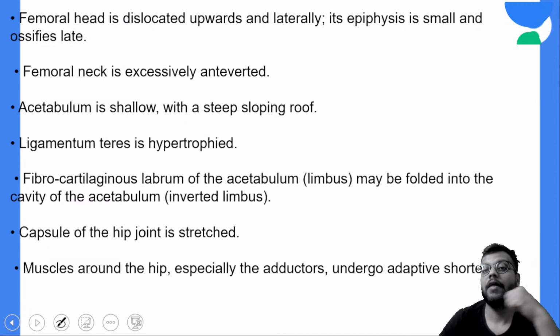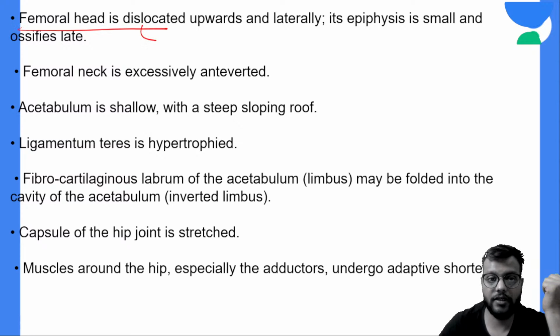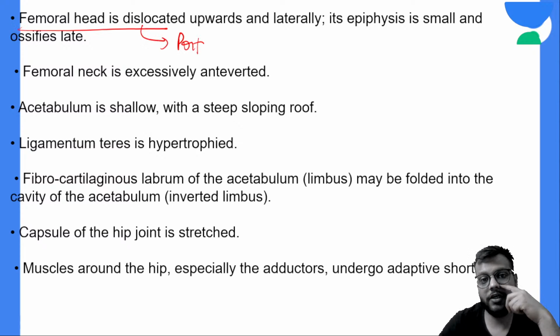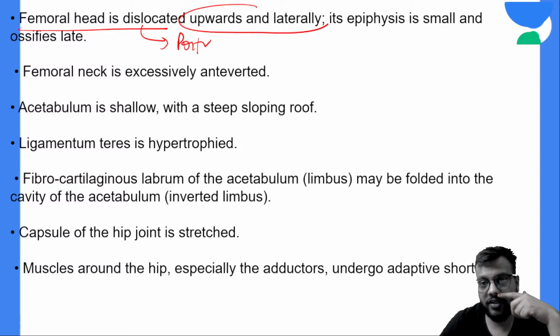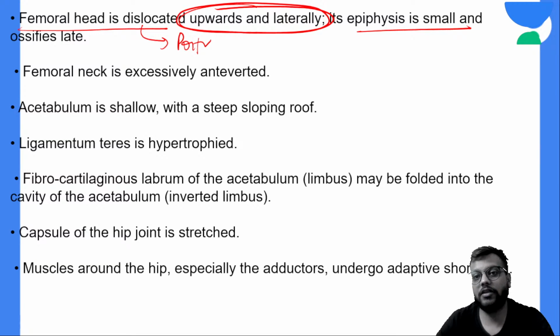First of all, there will be dislocation of the femoral head, and this femoral head is dislocated posteriorly, that is upwards and laterally, with a small epiphysis, and its fusion is late.